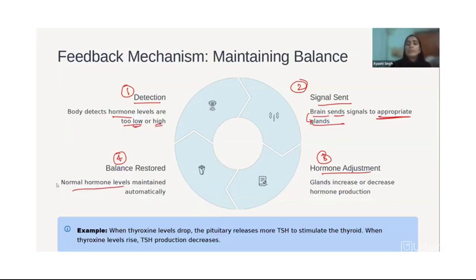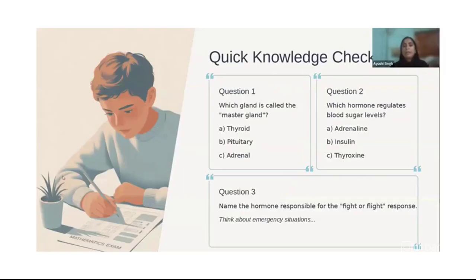First, which gland is called the master gland? Thyroid, pituitary, or adrenal? Then, which hormone regulates the blood sugar level? Is it adrenaline, insulin, or thyroxine? And lastly, name the hormone responsible for fight or flight.